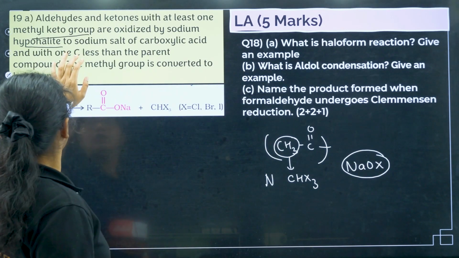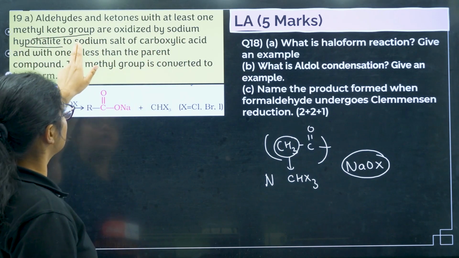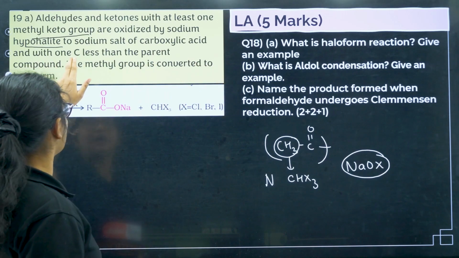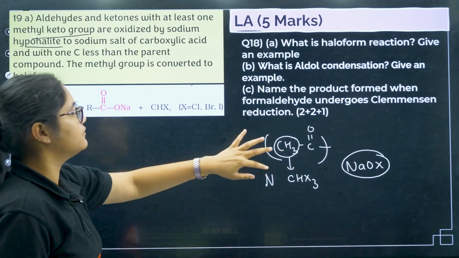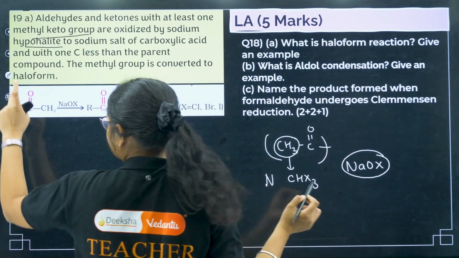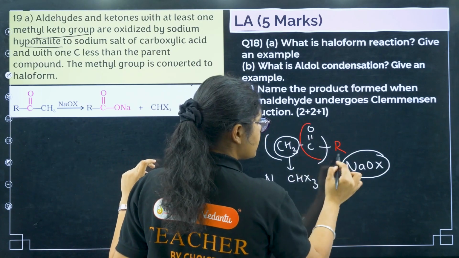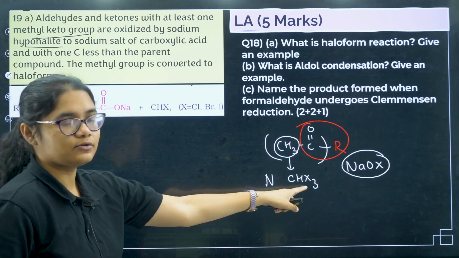They are oxidized by sodium hypohalite to the sodium salt of a carboxylic acid with one carbon less than the parent compound. The methyl group is converted to the haloform. So here, whatever is there, let me write it as R. What will happen? This group will get converted to an acid, and this group will convert to CHX3.